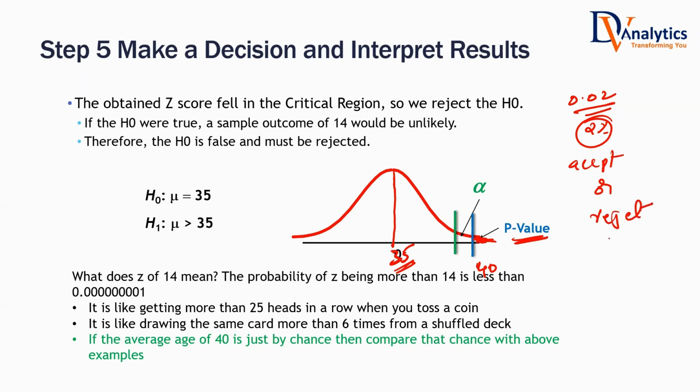Let me give you a way to decide based on the p-value whether to accept or reject. If the p-value is very less, what does that mean? Is the sample statistic value far away from whatever is expected, or near to whatever is expected? If the p-value is very less, like here your probability is very less, it means it is far away, isn't it? The blue value that you got is very much far away from this.